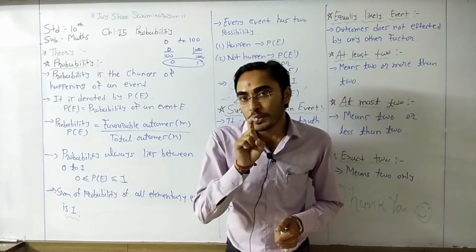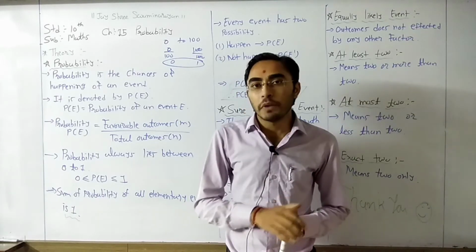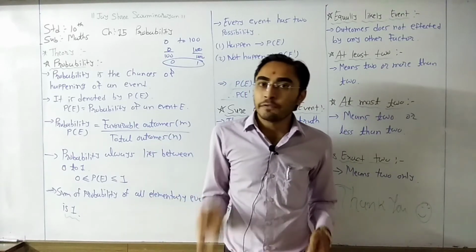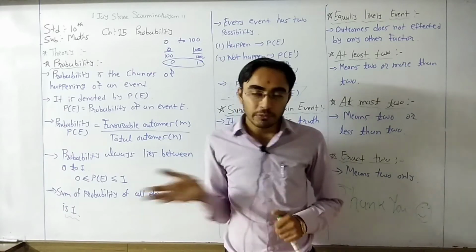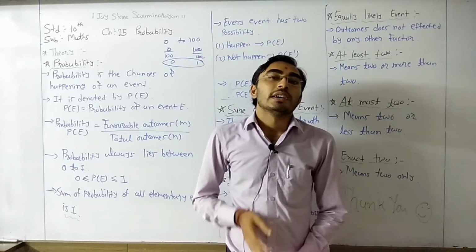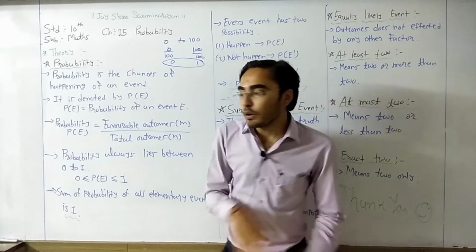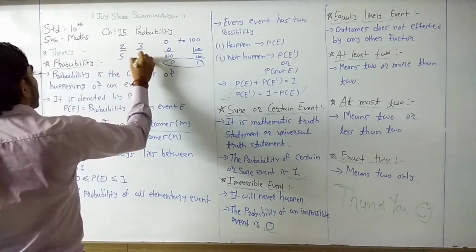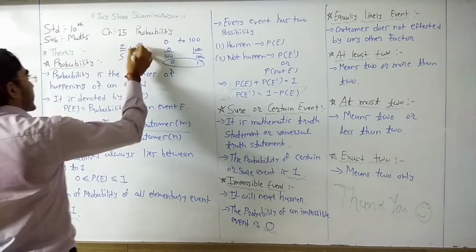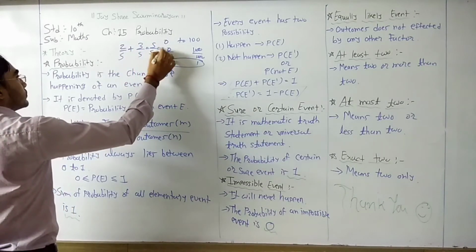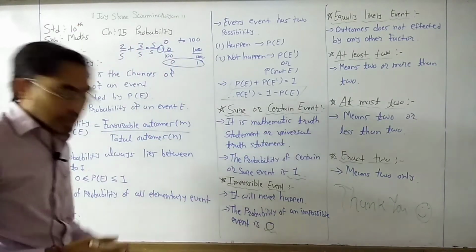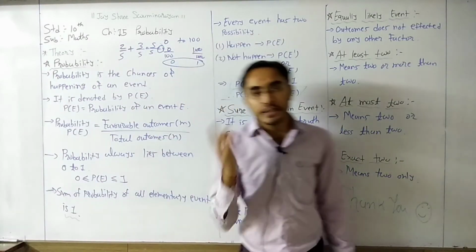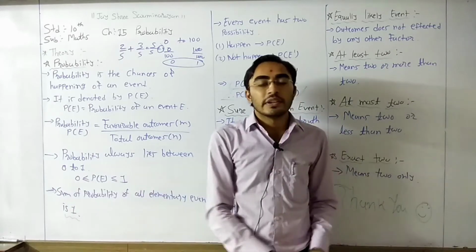So what is the probability of head? 2 by 5. What is the probability for tail? For tail, favorable outcomes is 3 because 3 times tail will come. So 2 by 5 is the probability of head and for tail it is 3 by 5. Now add these two possibilities. 3 plus 2, 5 by 5. 1. That means if we add the probability of head and tail, it is 1.